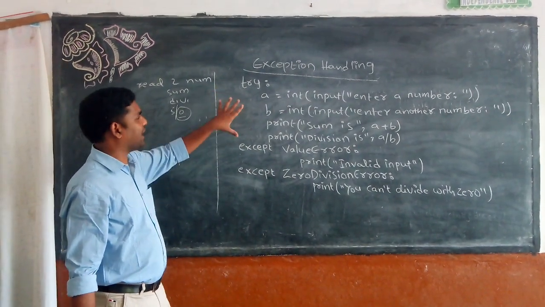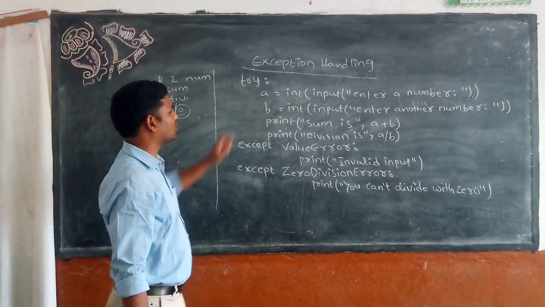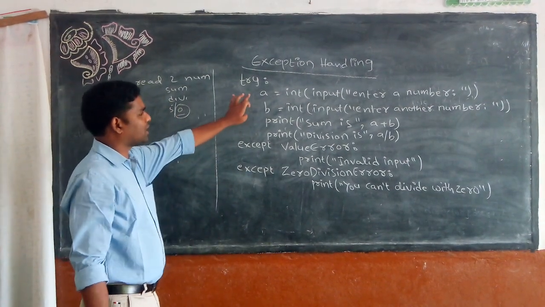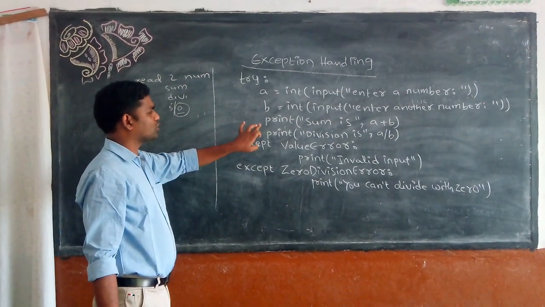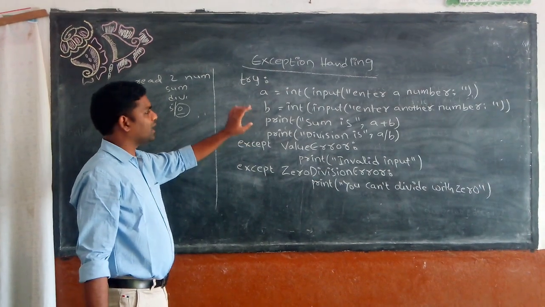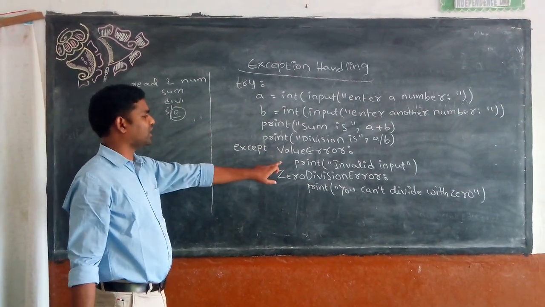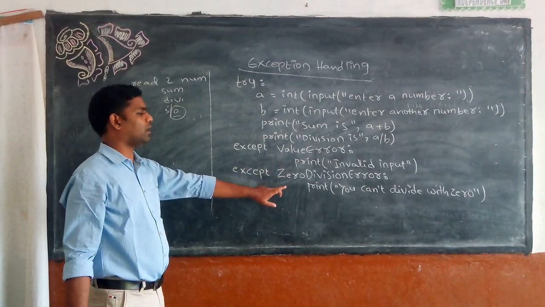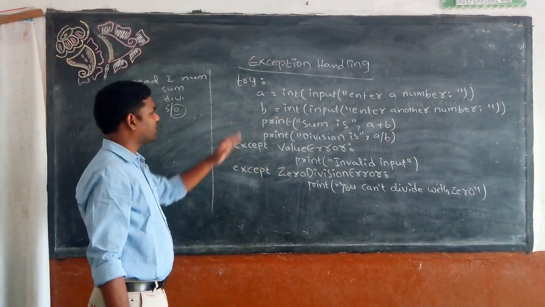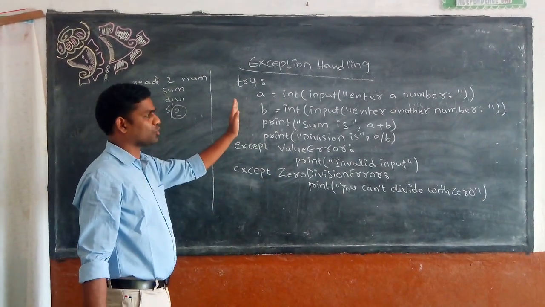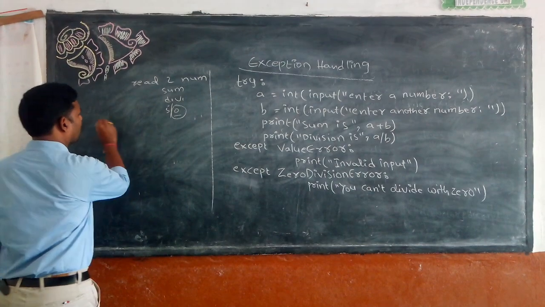If everything is right, that means a is equal to a number and b is equal to a number, then these two statements will execute properly. If something is wrong, then either value error or zero division error will execute. So I will check what the inputs for this program are and what the output from this program is.